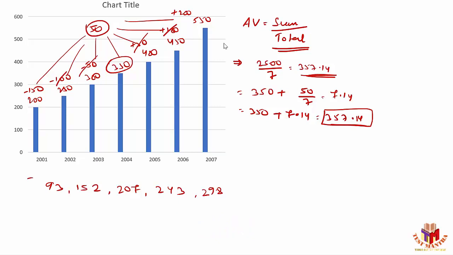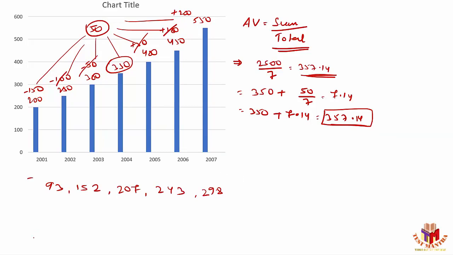So 198.6. Okay, 198.6. Correct. So it has to be about 198.6.